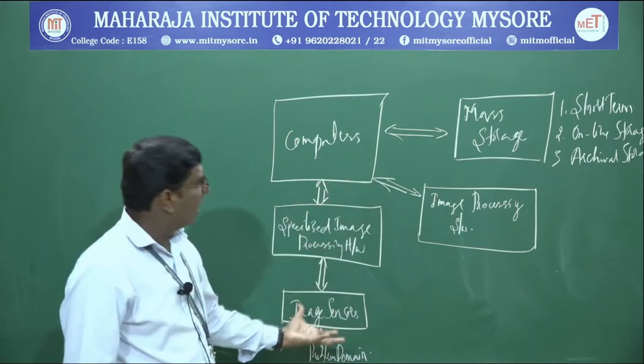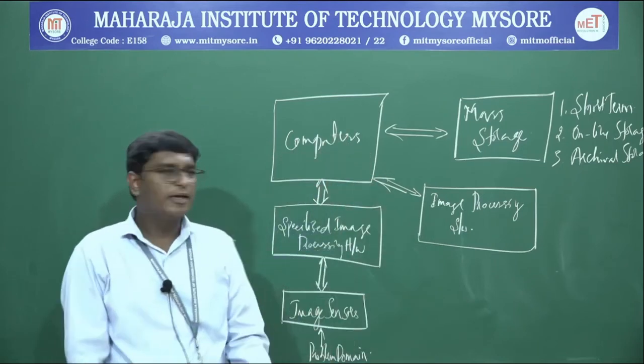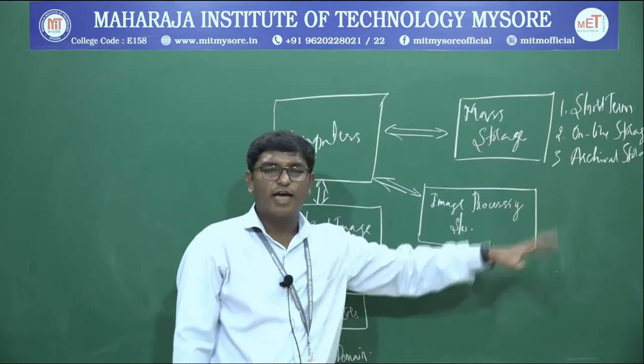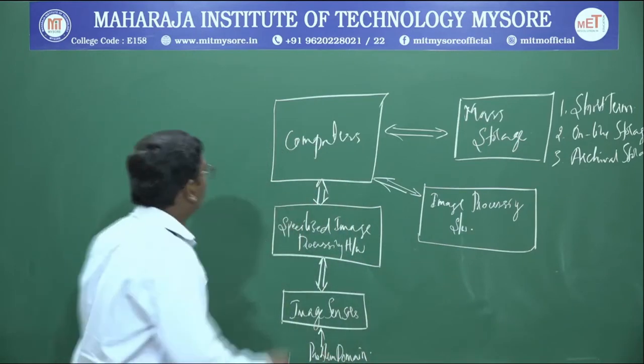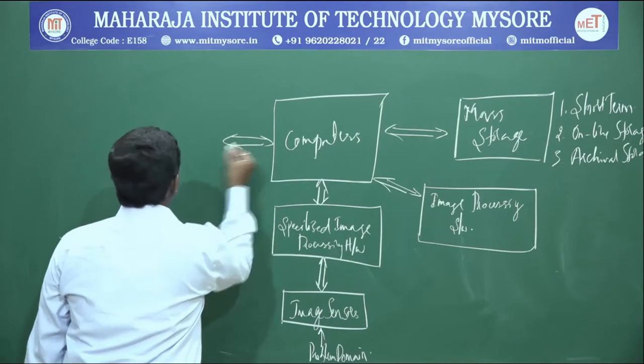So once we have hardware, a computer and software, we have storage for that. After we store an image, we need to display it, right? For that, we have display units.